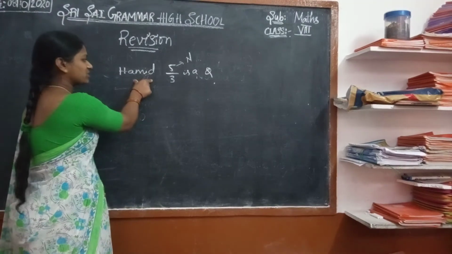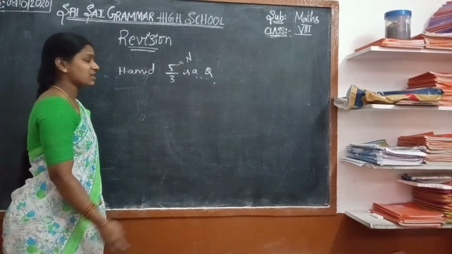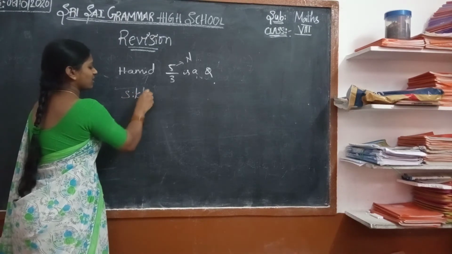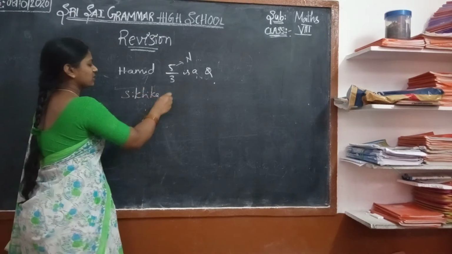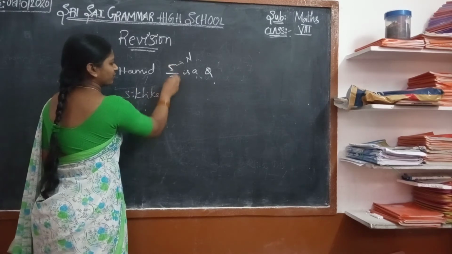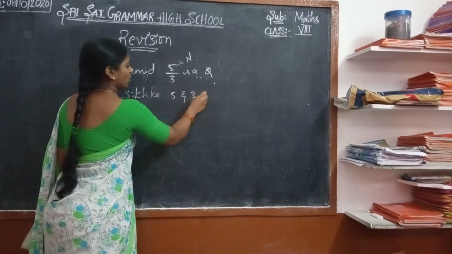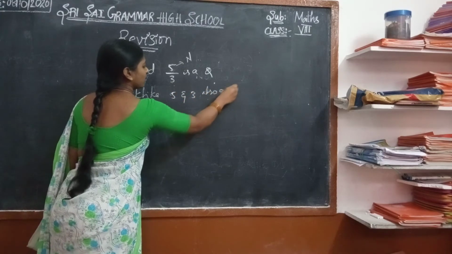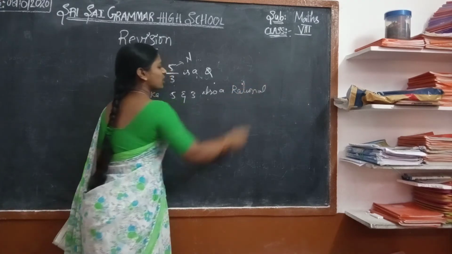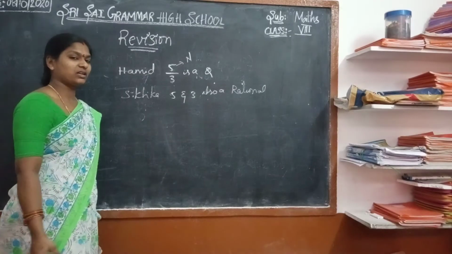Here, Hamid is saying 5 by 3 is a rational number, and Shrika is saying that both 5 by 3, and 5 and 3 also, are rational numbers.